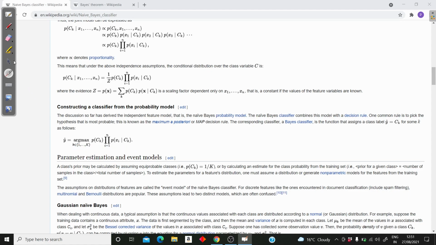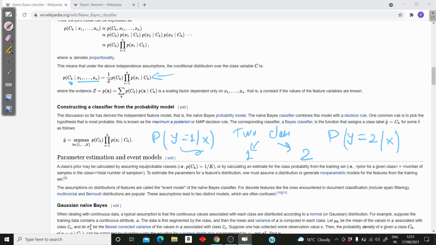In short, if I have two classes, just for simplicity, class 1 and class 2, or class 0 and class 1, then I'll calculate probability of y equals 1 given x, the probability of class 1 given my feature vector x using this formula, and also I'll calculate for class 2, the probability that it has class 2 given x.